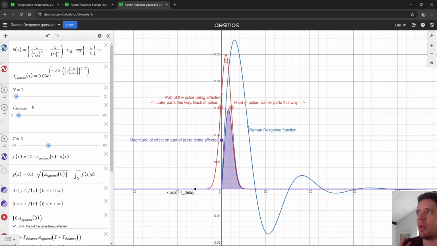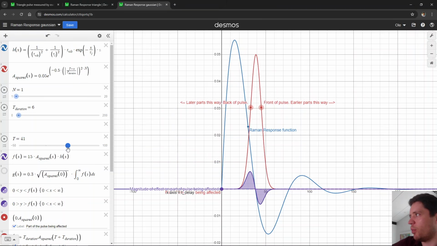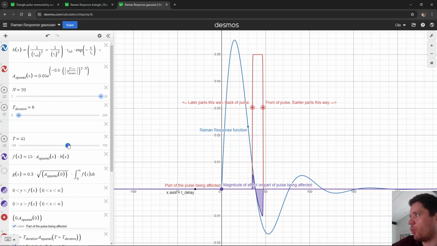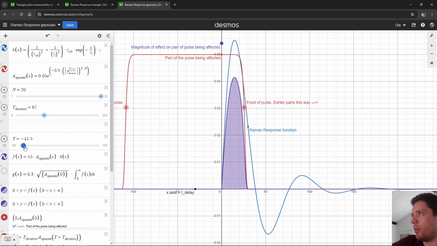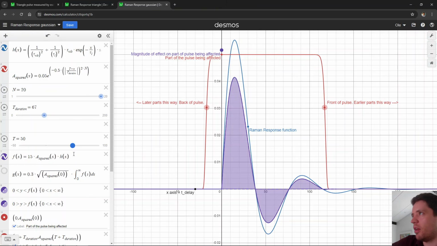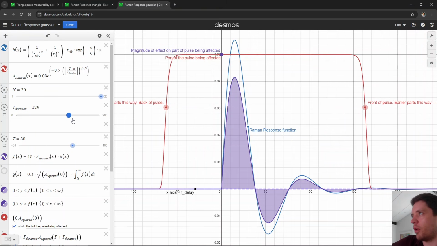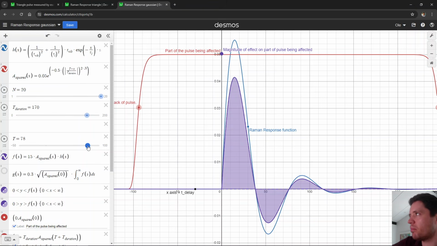Because as I explained before, the whole Raman term tells us that we have a strong impact when the power was very high in the past. So we can move forward like this and see that it begins to die out as well. And I guess we can also play around with this and create a square pulse, for example, and then see what happens if we make it a bit longer. We can see that we increase and saturate like so, a bit like before, but sooner or later we reach a steady state, at least for a very, very long pulse. Maybe we can make it a bit longer here just to highlight that effect. So we can see that after a very long time it just settles in, because now there's been no change in the power recently, so all of these purple areas are completely saturated.